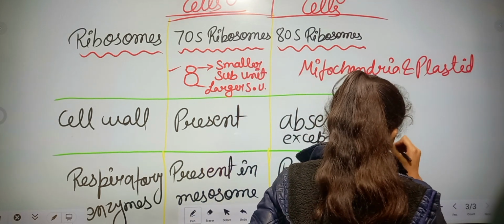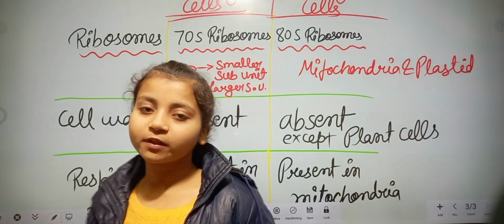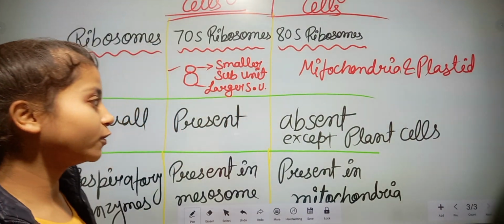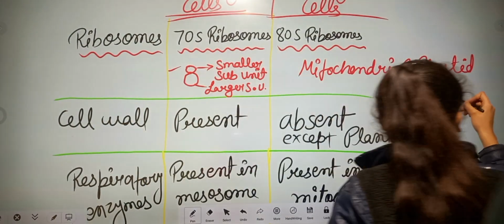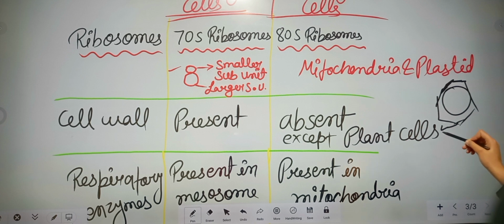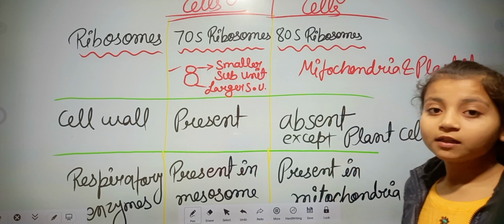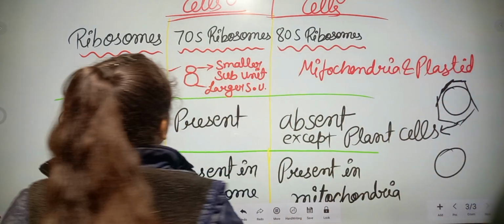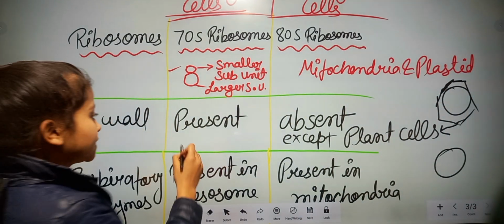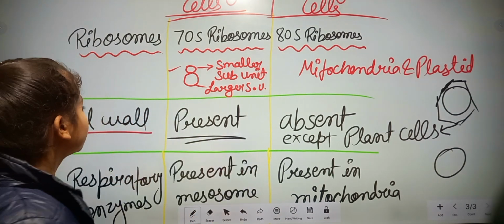Except the plant cell. Why have I written except plant cell? Because in a plant cell two types of coverings are present: the first one is the plasma membrane and the outer covering is the cell wall. So the cell wall is absent in the animal cell, but it is still present in the plant cell. And in the prokaryotic cell it is present.